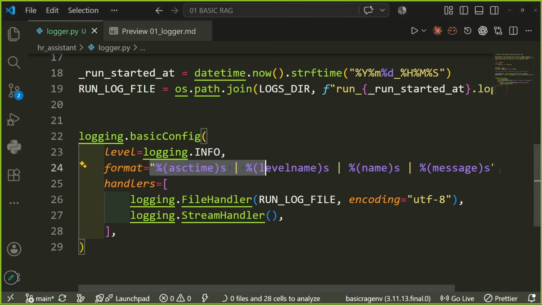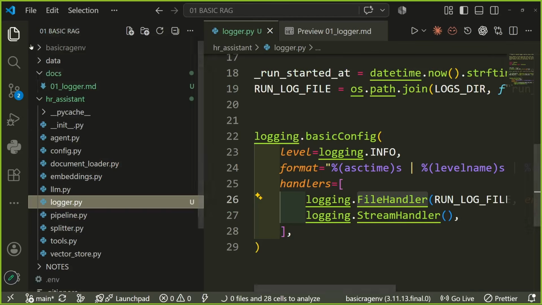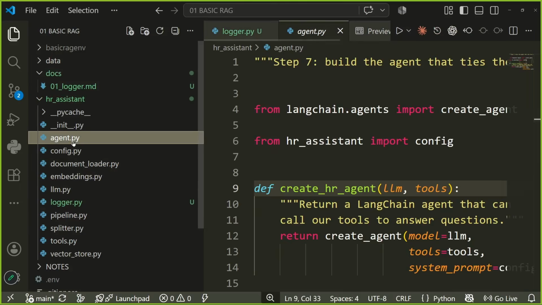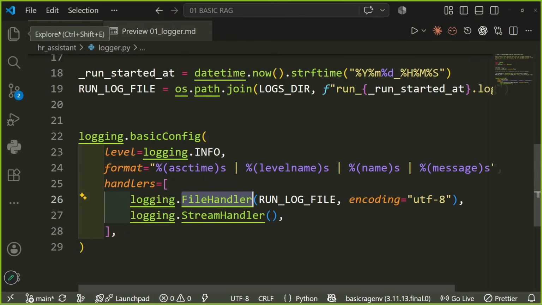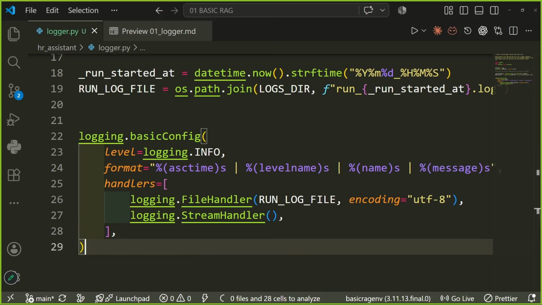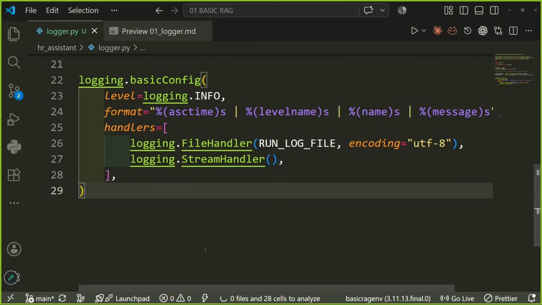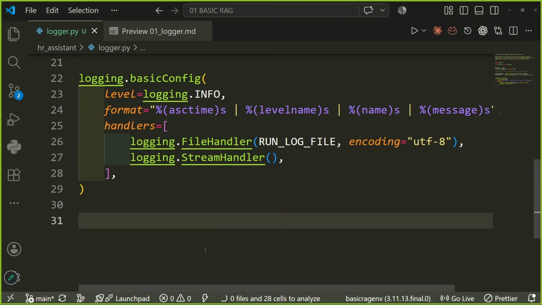All right, so this is going to be the format of our logger. Then for the handler, we have two things: file handler and stream handler. File handler means it would be able to access the particular file, this particular file. And stream handler means we get information, right? We get time, level, name, and the message. So it would stream this with the time. Which means the moment something has happened, it would stream it. That is why we need a stream handler.